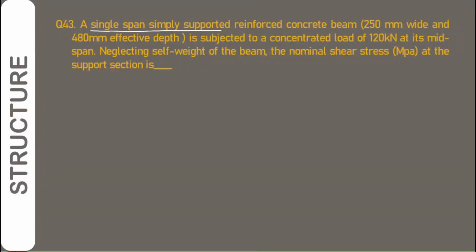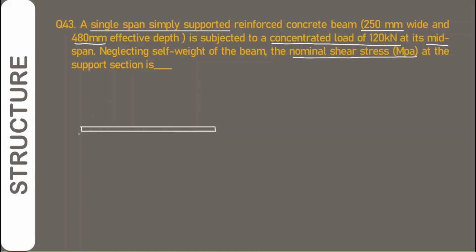A single span simply supported reinforced concrete beam of given dimension is subjected to a concentrated load of 120 kN at the middle span. Neglecting the self weight, we have to calculate the nominal shear stress in MPa at the support section of the beam. So this is the simply supported beam and the concentrated load is in center of 120 kN. Hence we can calculate that the reaction force on both the support will be 60 kN.